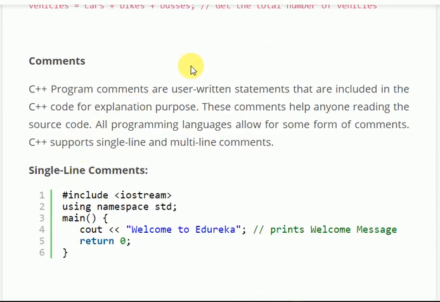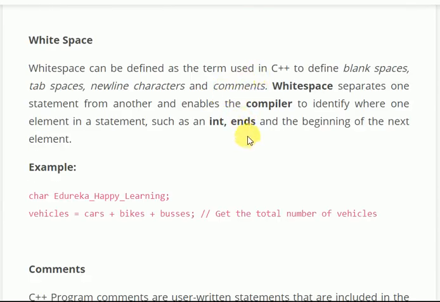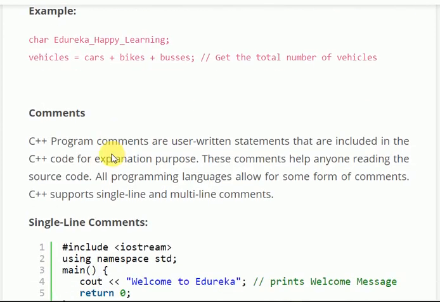What is namespace? Namespace is a group of words grouped together in a single name, like cin and cout grouped together into the std namespace.